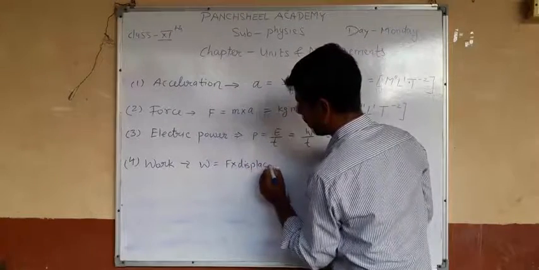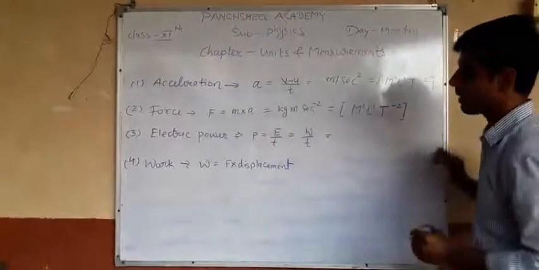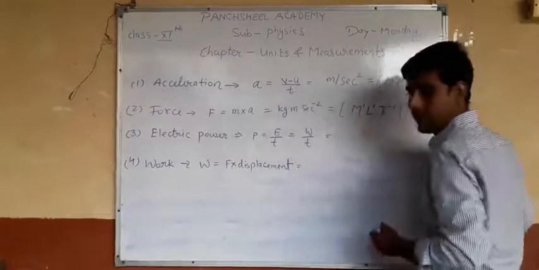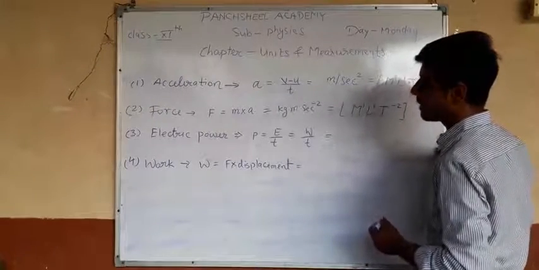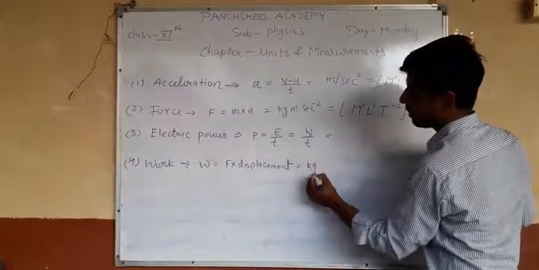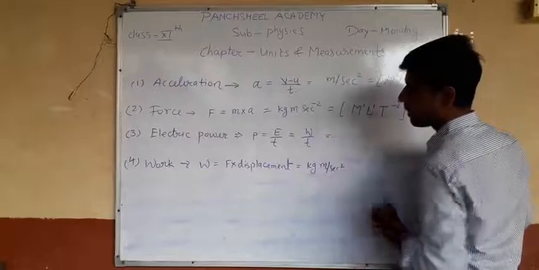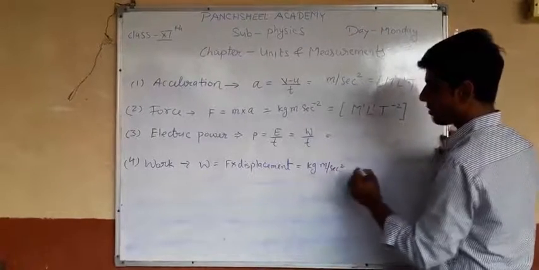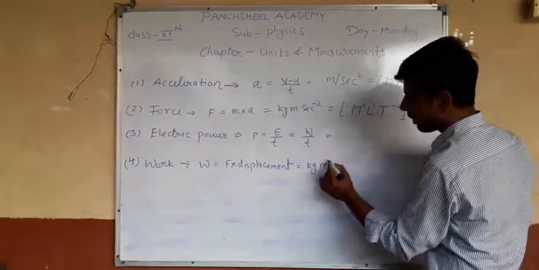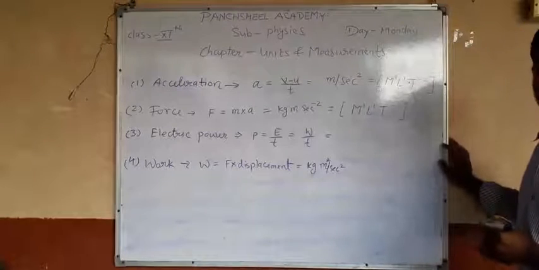The SI unit for work is kilogram meter per second square, and displacement is also measured in meter, so kilogram meter square upon second square.